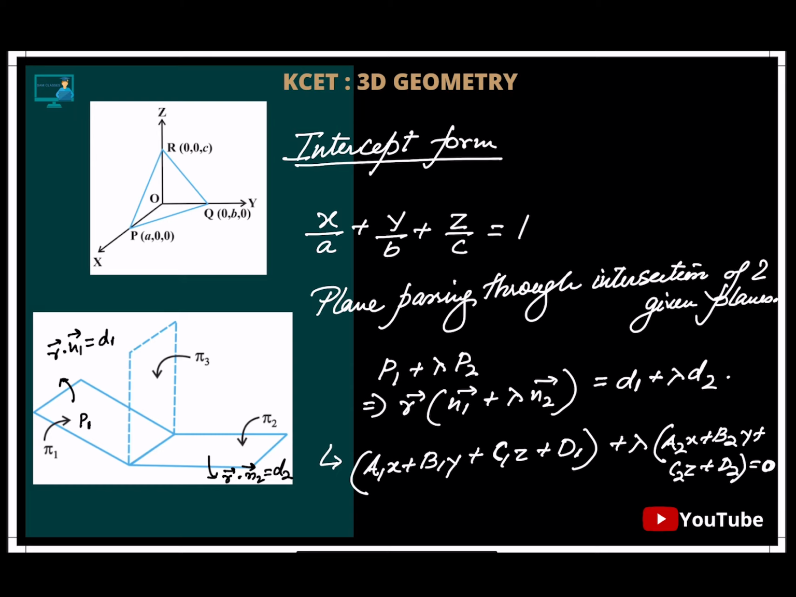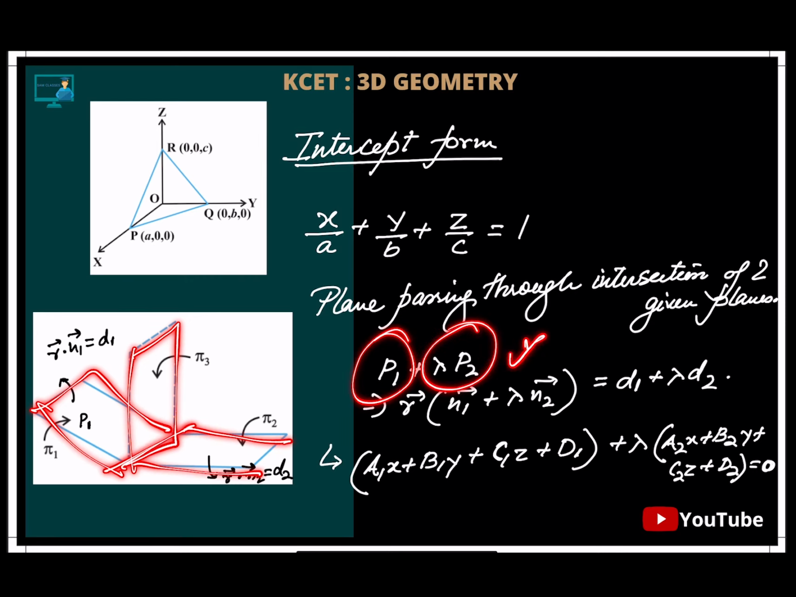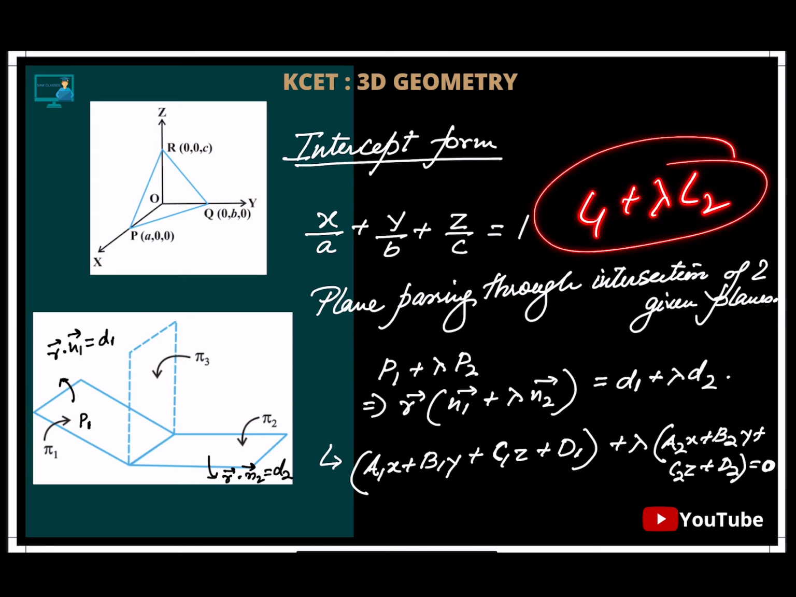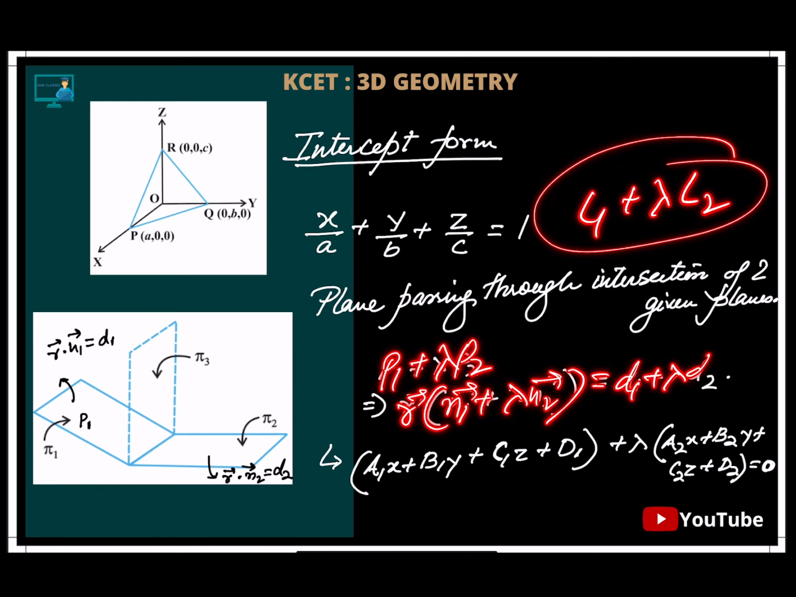So whenever they say a plane which is passing through the intersection of two planes, this plane is passing through the intersection of P1 and P2. So what do you do? P1 plus lambda times P2, always, just like for lines L1 plus lambda times L2. So same thing for planes: P1 plus lambda times P2. In vector form, the plane equation is n1 plus lambda times n2 vector equal to d1 plus lambda d2. That's it.